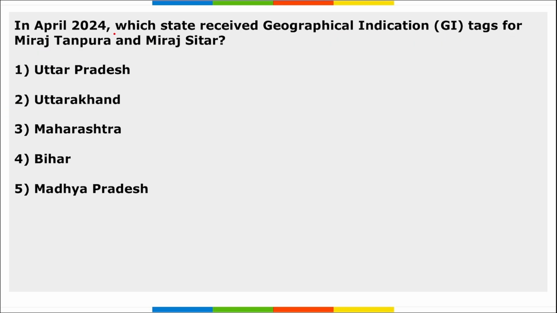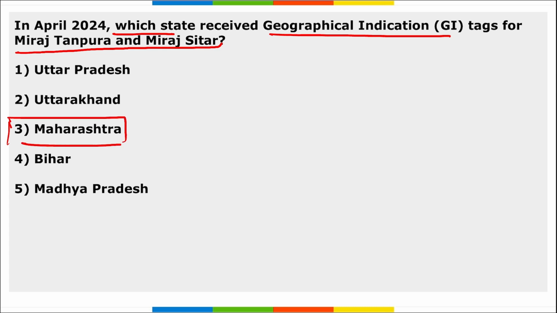Next, in April, which state received the GI tag for the Miraj Tanpura and Miraj Sitar? These Miraj Tanpura and Miraj Sitar are products from Maharashtra that recently got the GI tag.